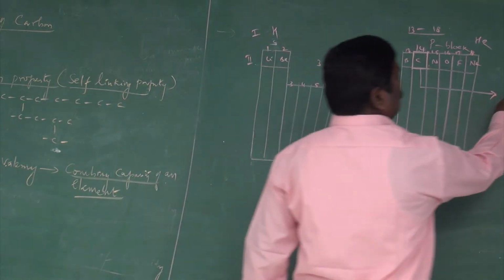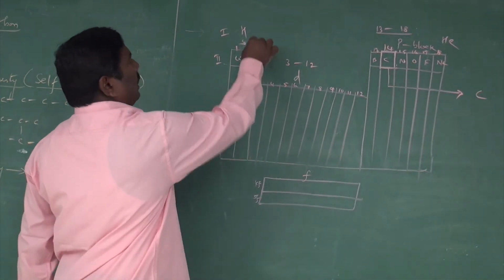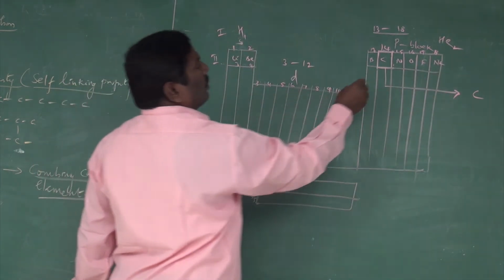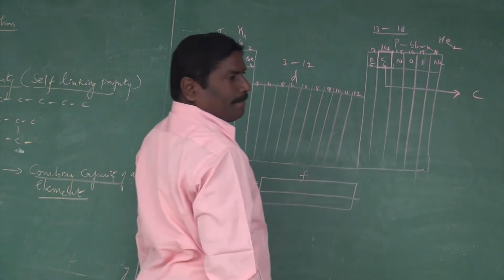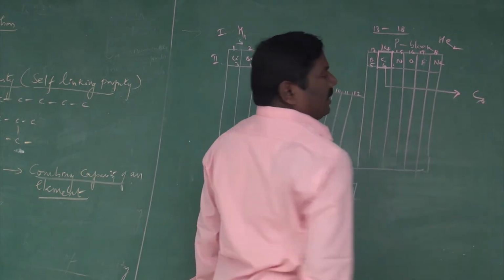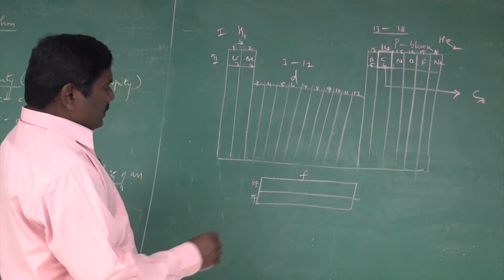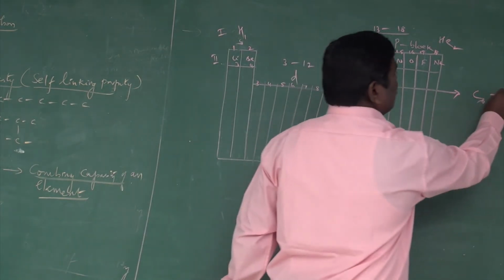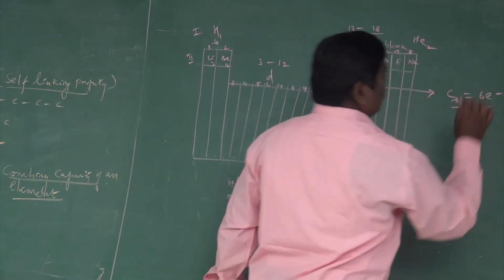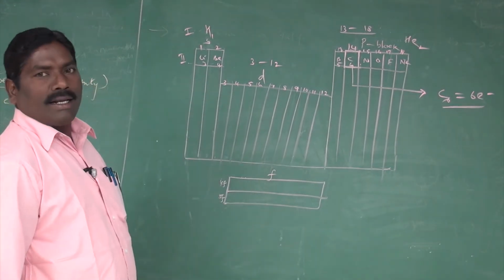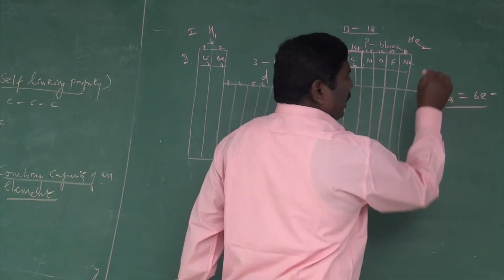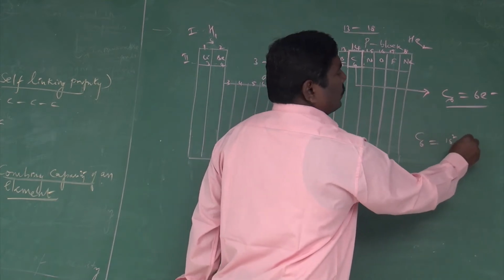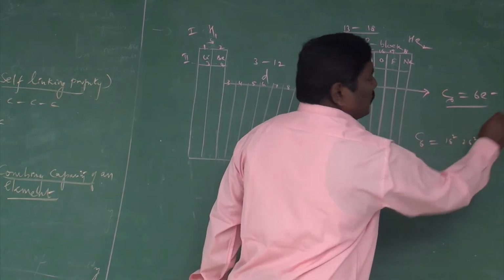For carbon, you should know the atomic number: hydrogen is 1, helium 2, lithium 3, beryllium 4, boron 5, carbon 6. Carbon's atomic number is 6, which means it contains 6 electrons. We write the electronic configuration: C6 is equal to 1s2, 2s2, 2p2.